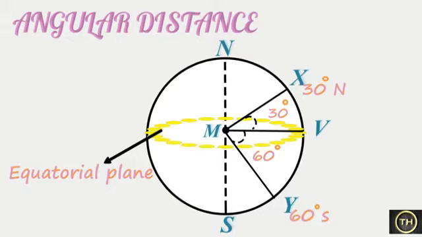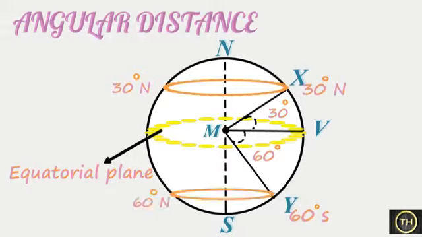Now, this figure shows another plane. It passes through X. It is parallel to the plane of the equator. And see how it meets the surface of the earth. Note that it forms a circle on the surface. Any point on this circle and the equatorial plane form an angle of 30 degrees at the center of the earth.